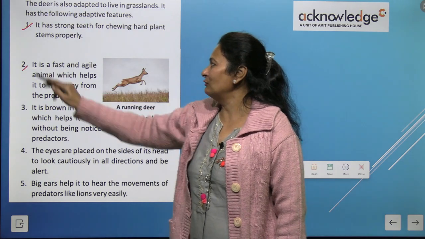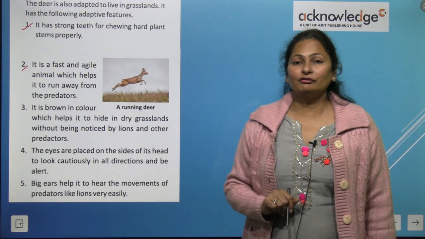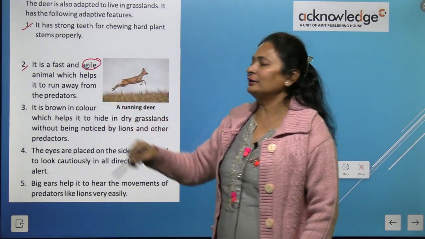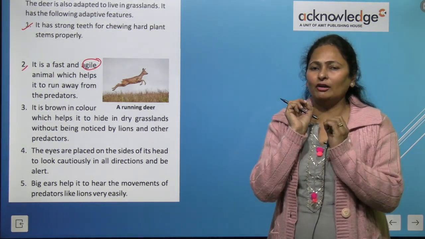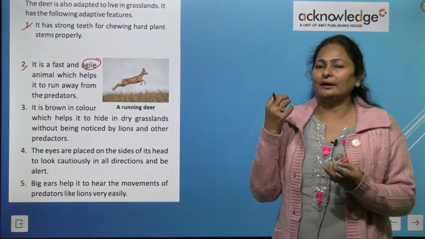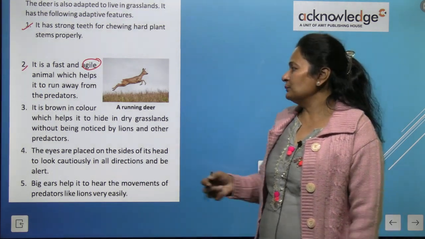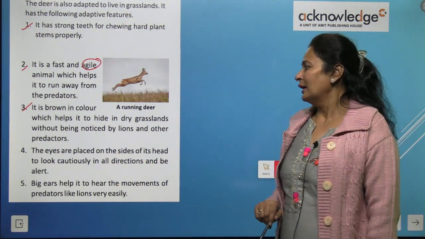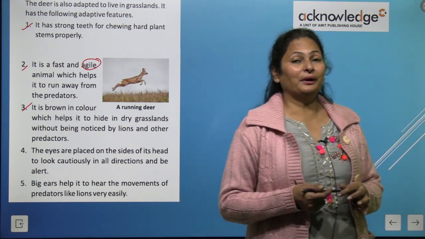Next, it is a fast and agile animal, which helps it to run away from predators. Agile means very active. As soon as it hears any kind of sound near it, it starts running, and it is very active and very fast, right? It is brown in color, which helps it to hide in dry grasslands without being noticed by the lions and by the other predators.